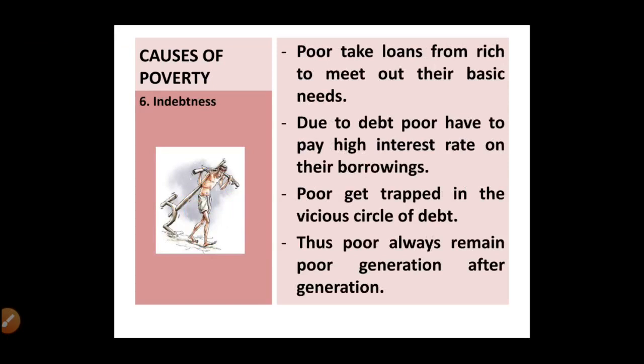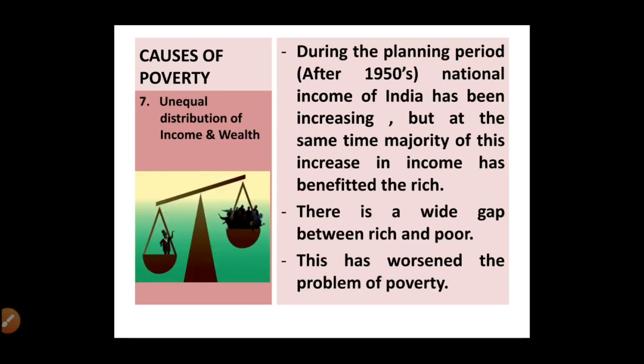Next, indebtedness. What happens is that the poor don't have money, they take loans from the rich to meet their basic needs. When they take loans, they have to pay a high interest rate on the borrowings. They again borrow because they cannot repay their loans. So they get trapped in the vicious circle of debt, and these people remain poor generation after generation.